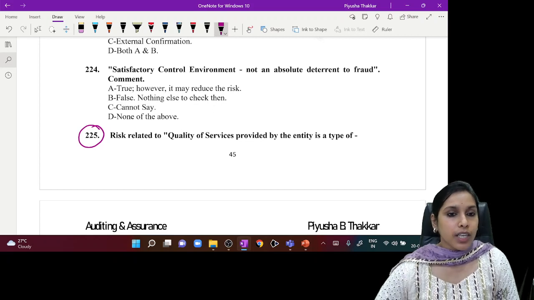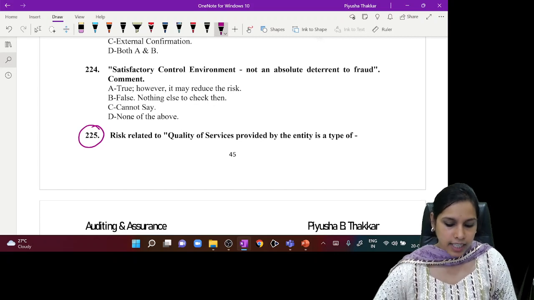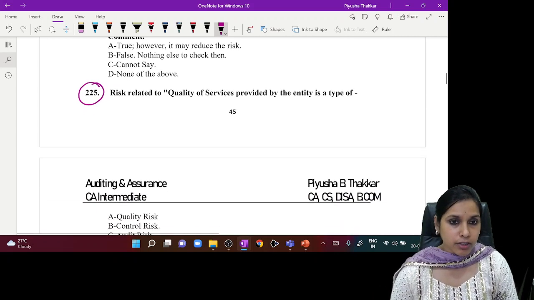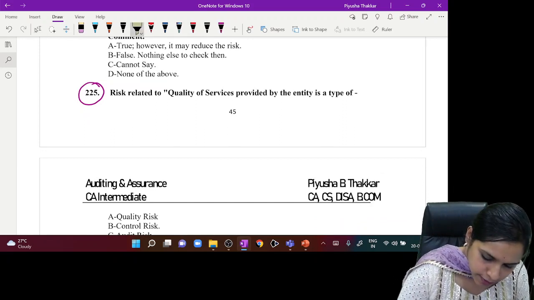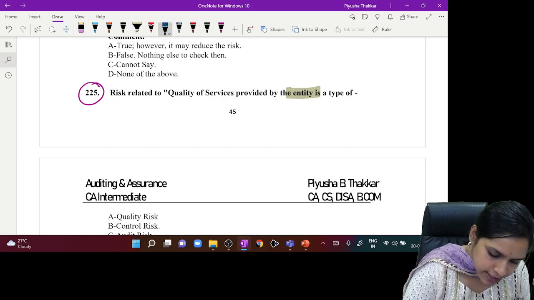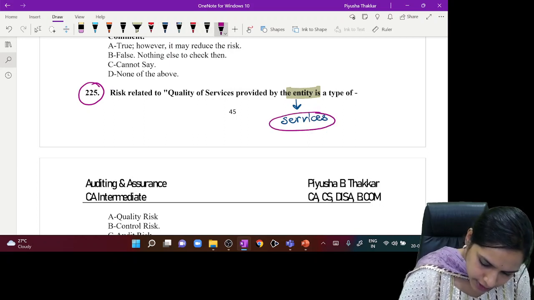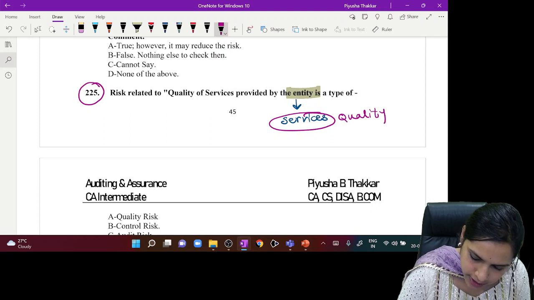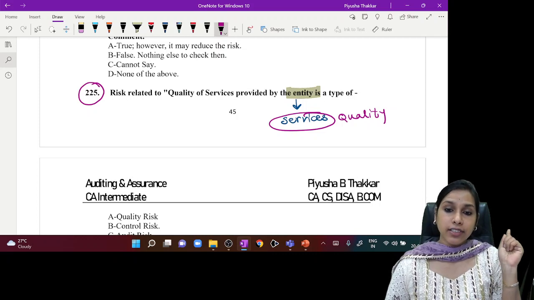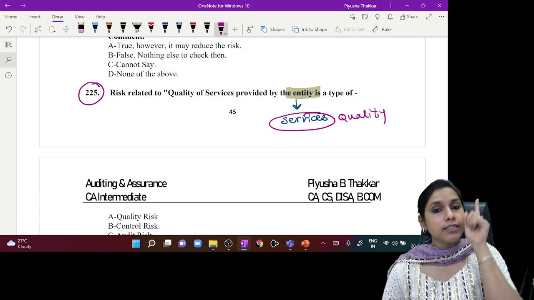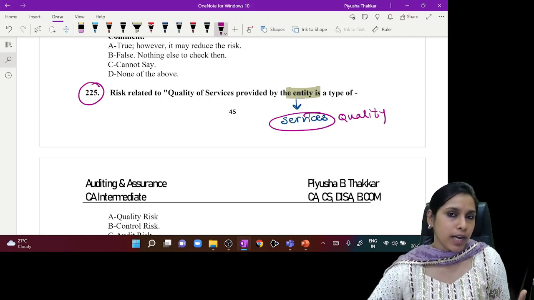Now, risk related to quality of services provided by the entity is a type of risk related to quality of services provided by the entity. See, understand. There is an entity which we have to deal with. This entity is providing certain services and we are checking the quality of these services. Now, tell me, my dear friends, is checking the quality of services the duty of the auditor, or is the auditor checking the financial statements components? So here, checking the quality of services which the client is providing is what?